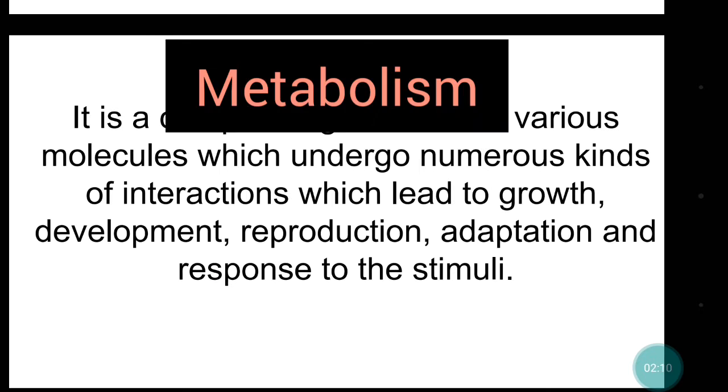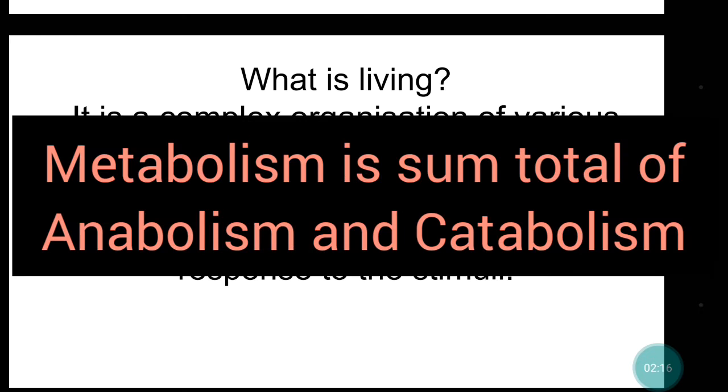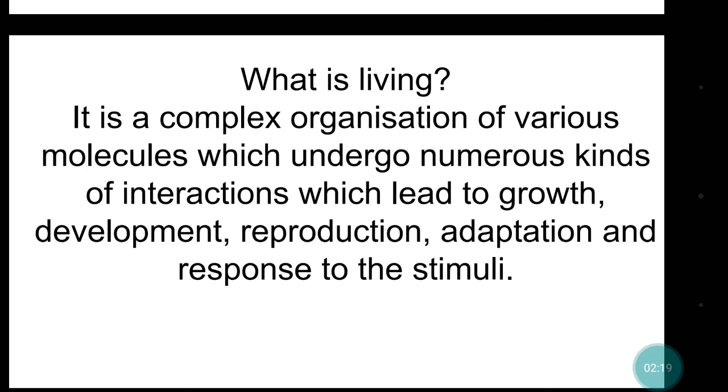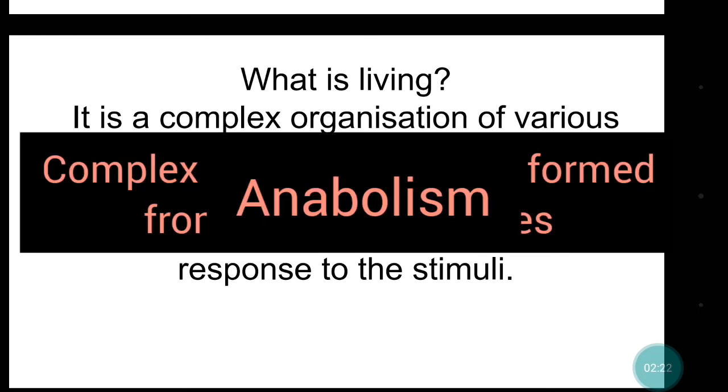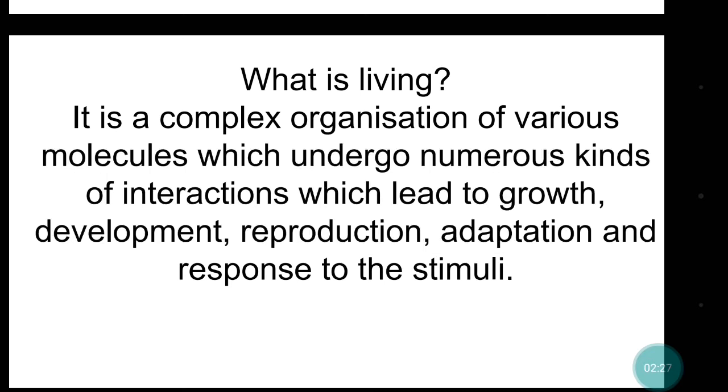It is categorized into two parts, that is anabolism and catabolism. Anabolism is where molecules are being synthesized: proteins, carbohydrates, amino acids. These things are synthesized inside our body, which leads to growth, development, reproduction, adaptation, and various molecules interacting with each other so that we can respond to stimuli.